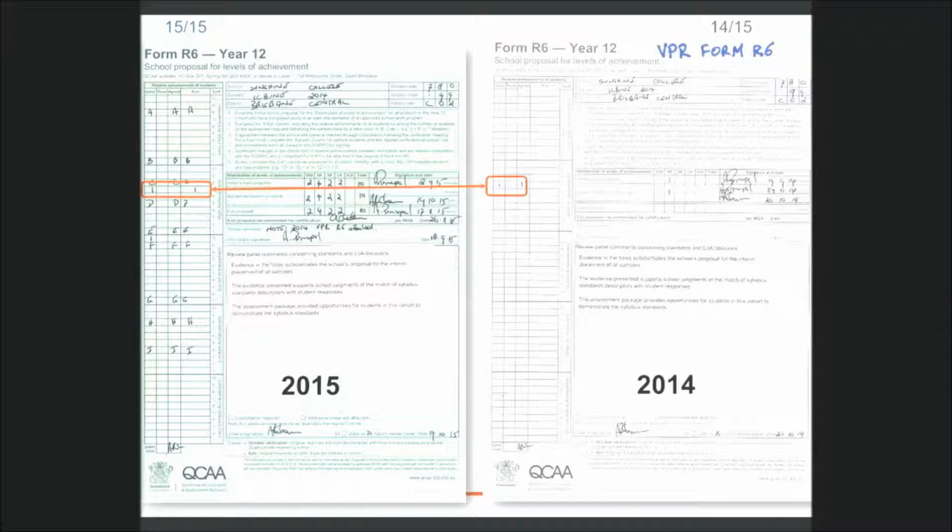Note that the student must be included in the initial column when the Form R6 is sent to verification, though the student is not subject to the process. This is because all students in the Year 12 cohort who have completed study of at least one semester of an approved schoolwork program must be placed as a sample or as a non-sample on the Form R6.